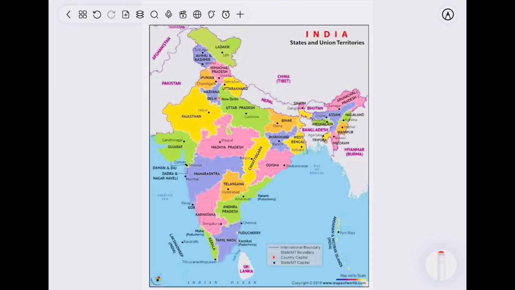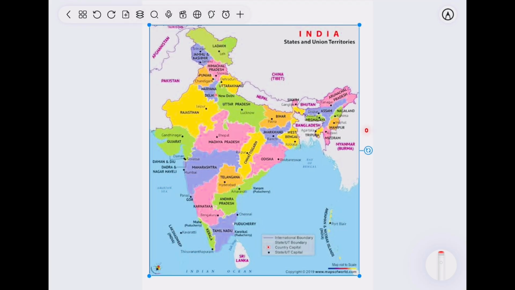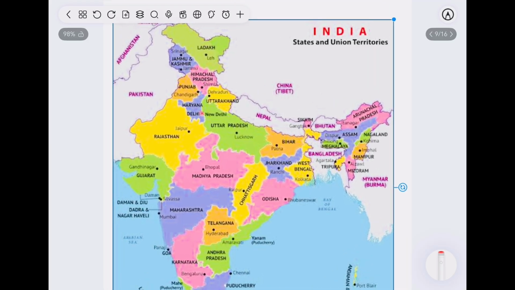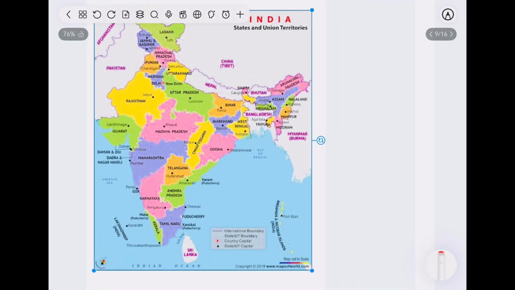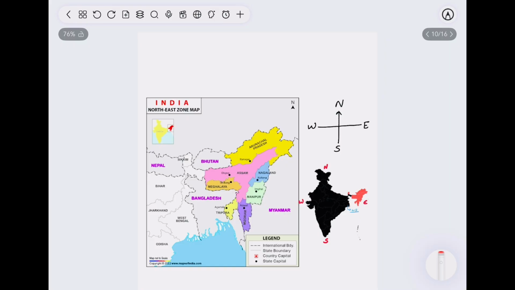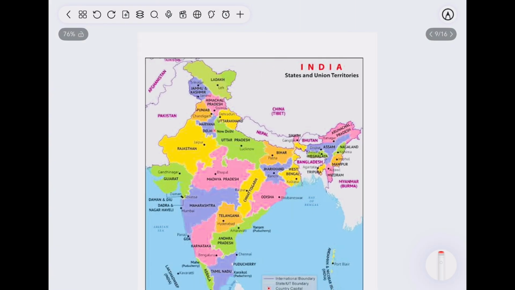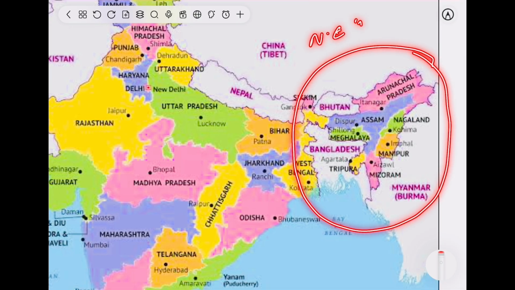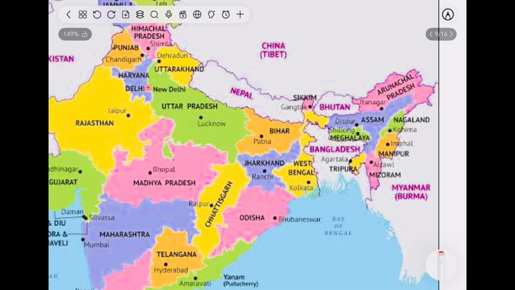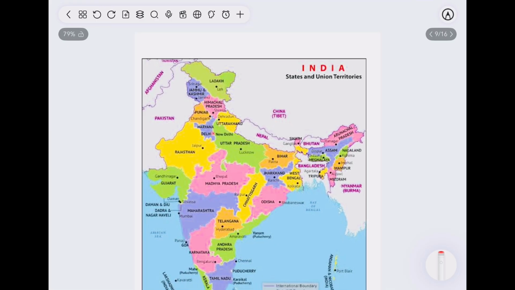So from today onwards, we will learn about states of India first, because if we have a grasp on each and every state of our country, it will be easy for us to have knowledge about rivers, mountain ranges, our neighbors, etc. So let's start. Let's eat the frog first, which is the most difficult part for India to remember. Many students fail here in this part, which is the Northeast India. I know it is a bit difficult to remember, but we will make you learn in one go.